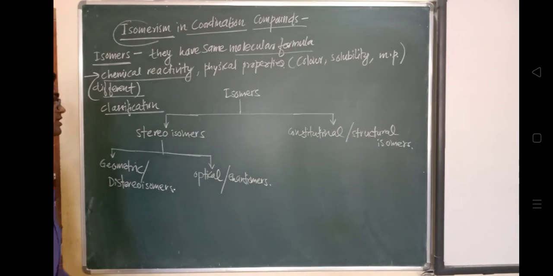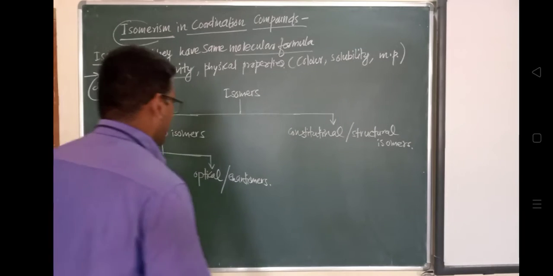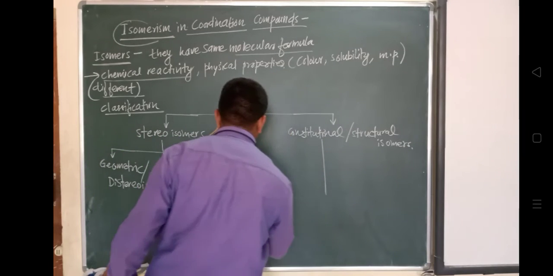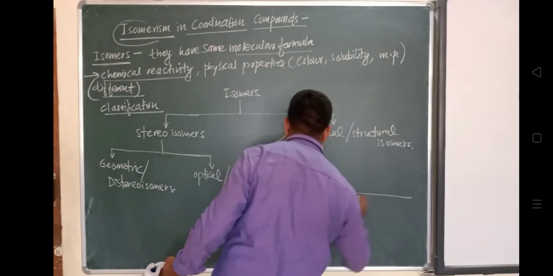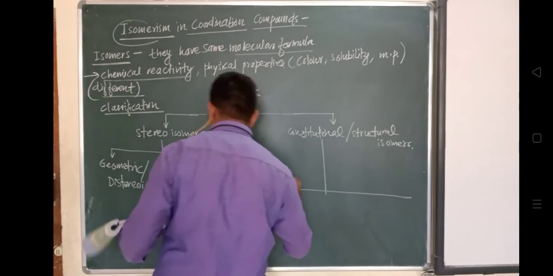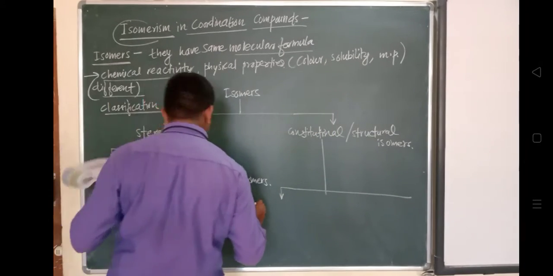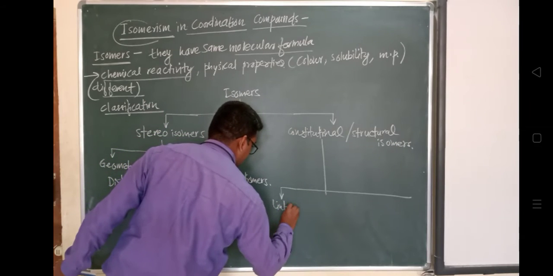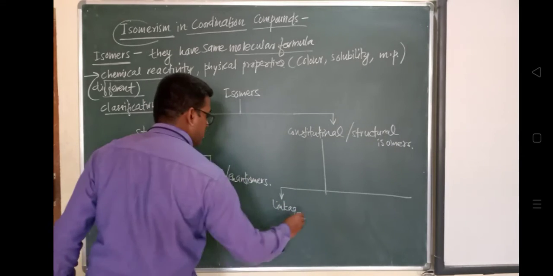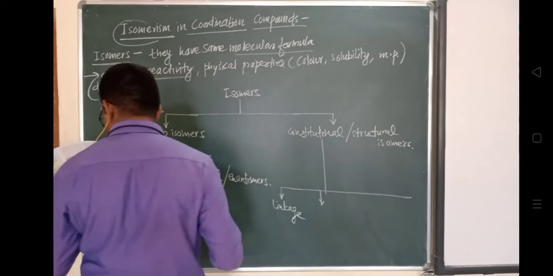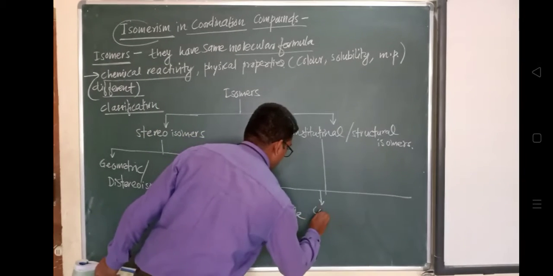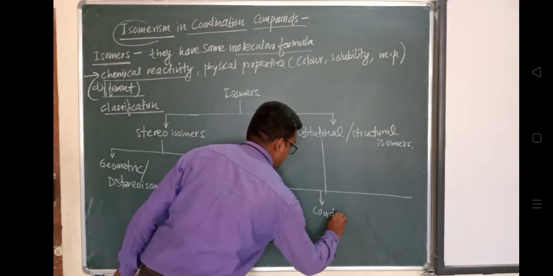Further, constitutional or structural isomers are classified again into four types. What are these four types? The first is linkage isomer. Another type is coordination isomer.